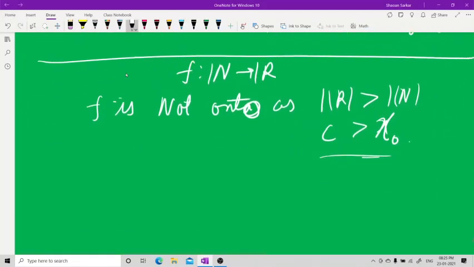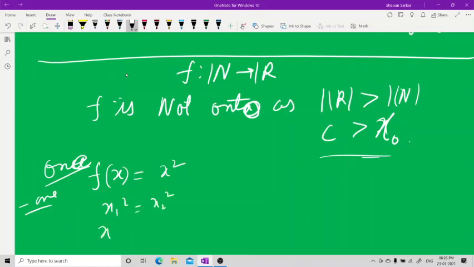Whatever type of function you take, onto is never possible. You take f(x) equal to x square. In this type of function, I'm checking 1-1: x1 square equal to x2 square, so x1 equal to x2, because x1 and x2 belong to the natural numbers in the domain. So this is 1-1, there is no doubt. Let me see another function of this form.